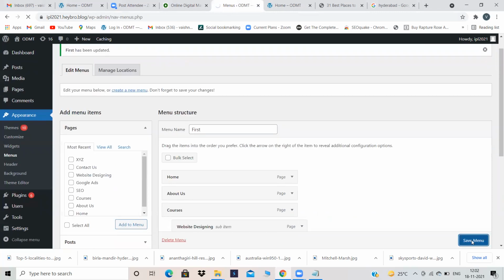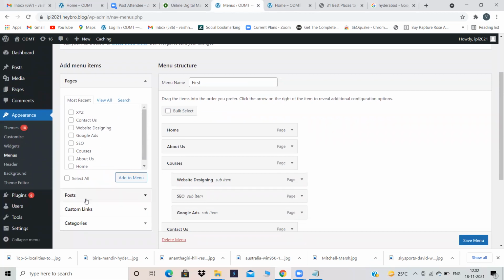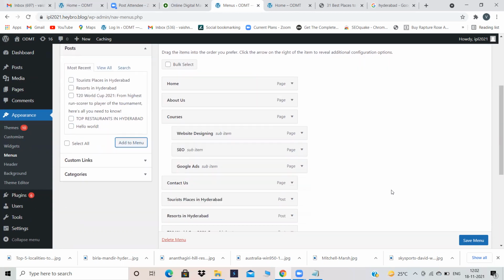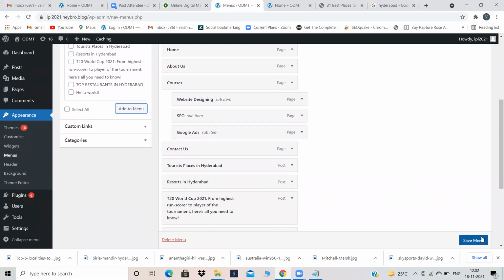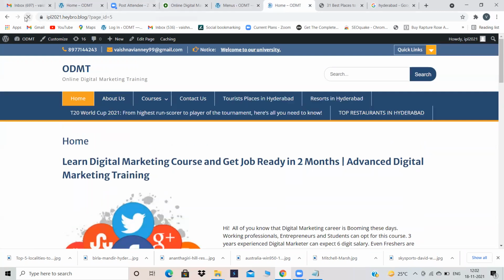Posts, same as pages. Okay, we will add. Now column, add to menu. I'm adding all my pages to the menu, as you said. Add to menu. I have added and saved the menu. Then let's refresh and see. Okay, tourist places in Hyderabad, resorts in Hyderabad, T20 World Cup, top resorts in Hyderabad.